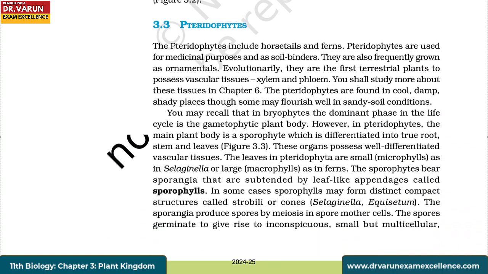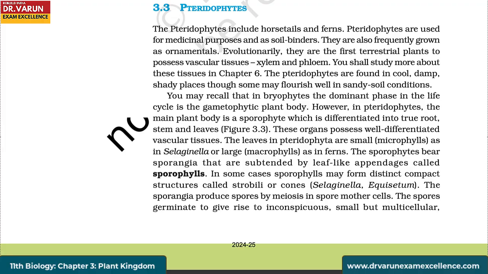Pteridophytes. The pteridophytes include horsetails and ferns. Pteridophytes are used for medicinal purposes and as soil binders. They are also frequently grown as ornamentals. Evolutionarily, they are the first terrestrial plants to possess vascular tissues, that is xylem and phloem. You shall study more about these tissues in chapter 6. The pteridophytes are found in cool, damp, shady places, though some may flourish well in sandy soil conditions.